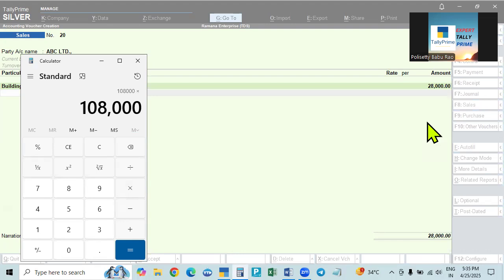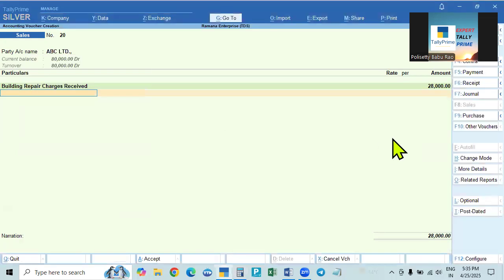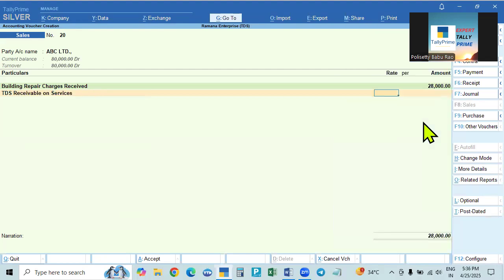So from ACB Limited we are getting this. Our company is a partnership firm, so he will deduct 2%, and 2% is 2,160. Now we have created TDS. These are services, so we can create TDS receivable on services and TDS receivable on goods. Now it is services, and there will be no rate here. Here we give 2,160, which is a deduction. You minus 2,160, and this is the balance we have to receive.